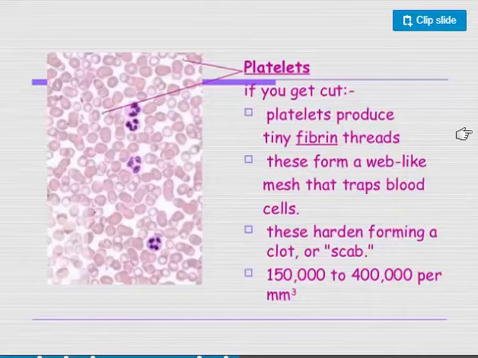Some people have blood clotting disorders. These blood clotting disorders mean that this person's platelets are not functioning properly, and as a result, whenever they have a small wound, this could be fatal. They could be bleeding to death. One of the most famous blood clotting disorders is hemophilia.